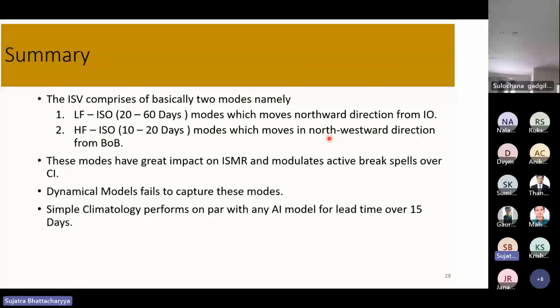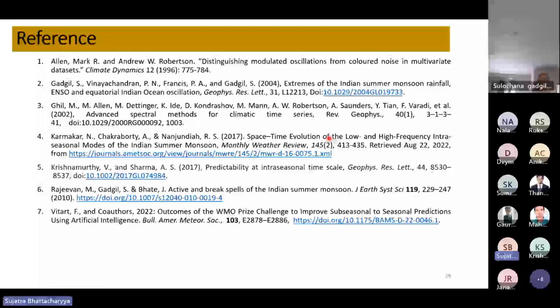Dynamical models like the CFSv2 model fail to capture these modes, which may be the main reason for poor prediction skill at intra-seasonal scale. And third, simple climatology still performs on par with any AI model when the lead time increases beyond 15 days. So, thank you. These are the references.